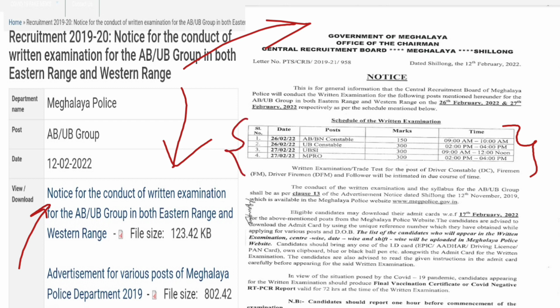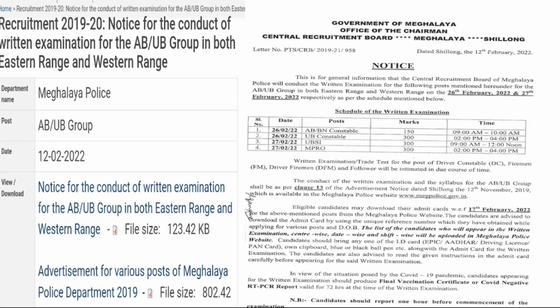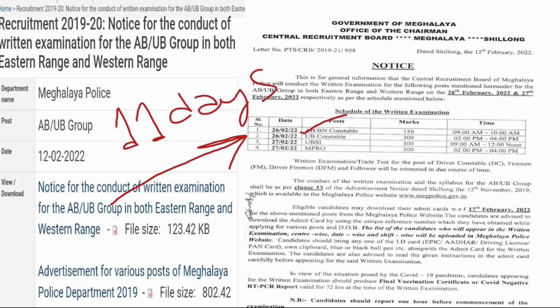Do read this notification properly because they have mentioned a few important details which you cannot miss, like the documents that you have to carry, the admit card from which date you have to download, and so on. Those things you please have a look. And as per the notification, the examination date for the starting batch is 26th of Feb. So you hardly have 11 days until your examinations.